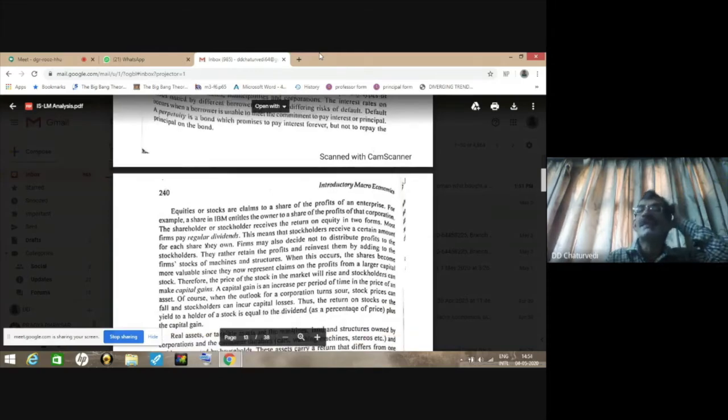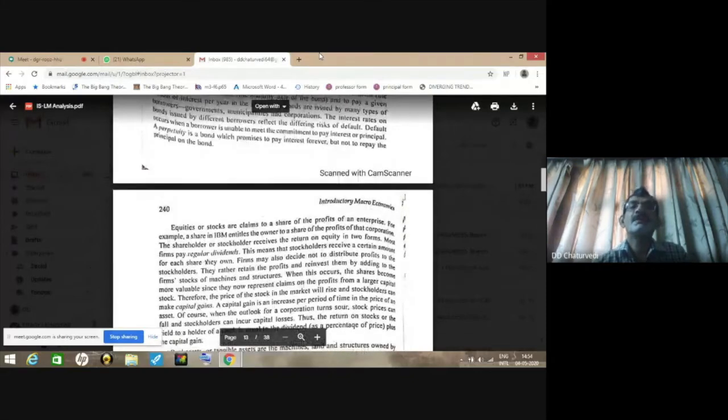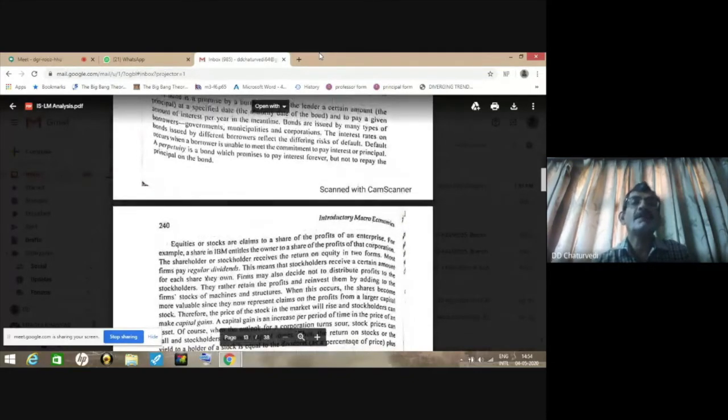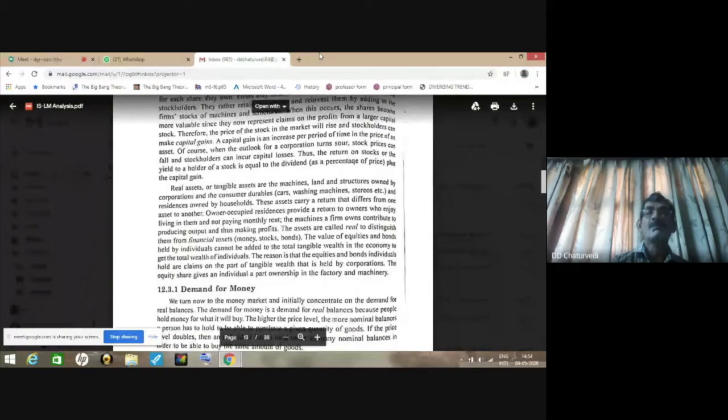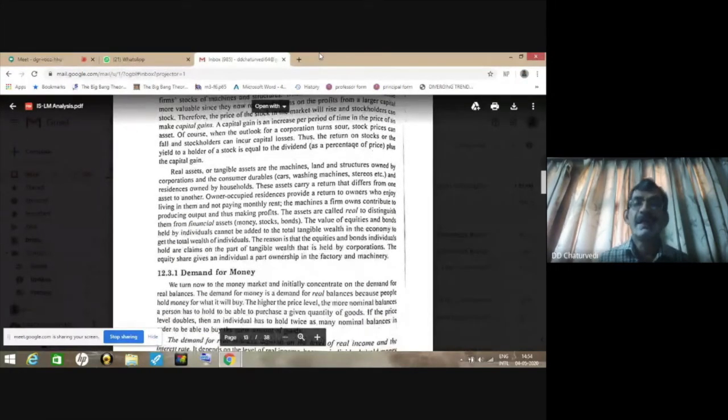But in this particular case, we are basically discussing bonds or other such assets which are interest bearing. There is one special type of bond that gives us interest for all times to come. We are not repaid the principal amount of the bond; that is perpetuity. For an indefinite period we are receiving interest on that bond. So in this topic, we are basically dealing with bonds rather than other financial assets like equities.